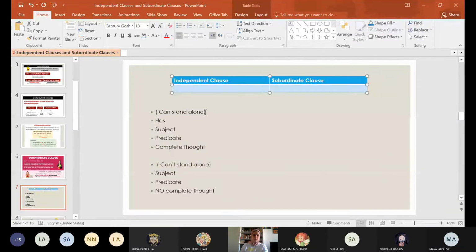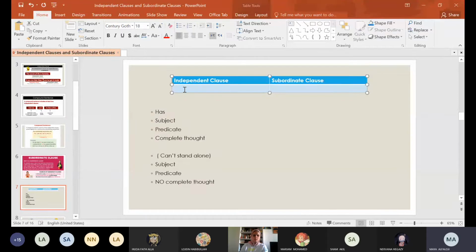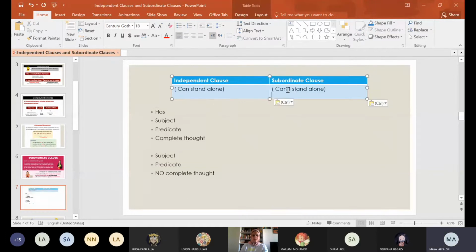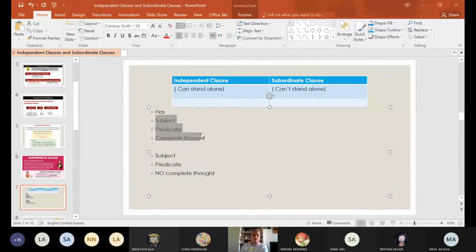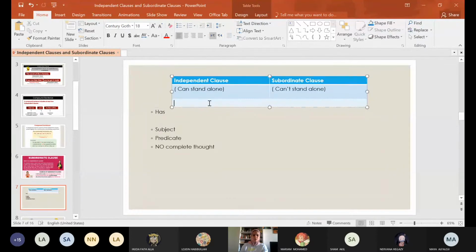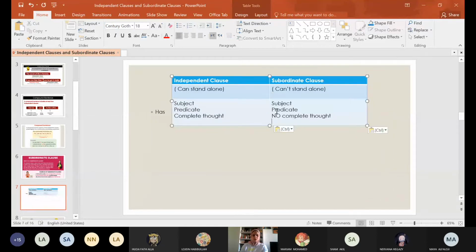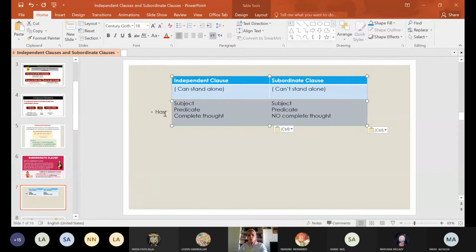The subordinate clause does not have a complete thought. Yes, it can't stand alone. Excellent, Yaman. The three parts of an independent clause are subject, predicate, and complete thought. The three parts of a subordinate clause are subject, predicate, and no complete thought.